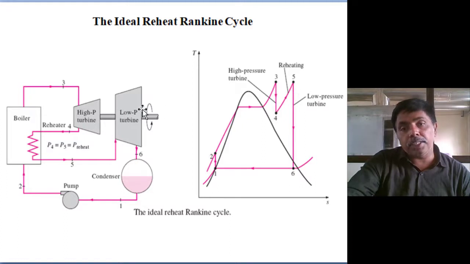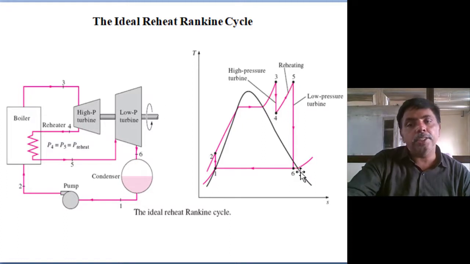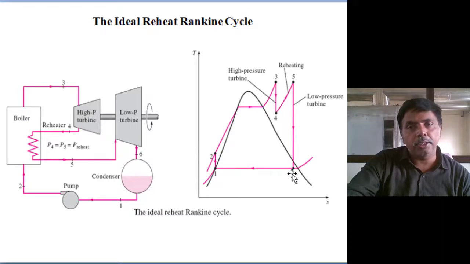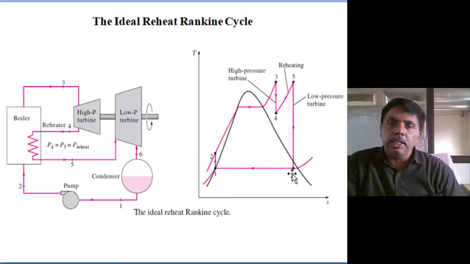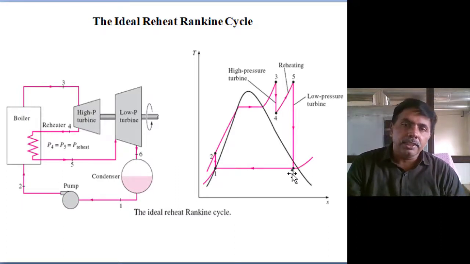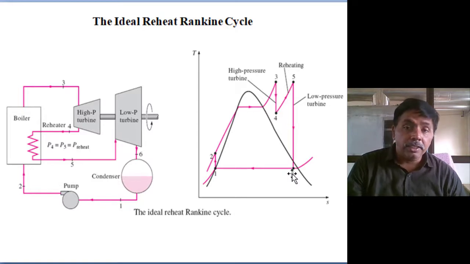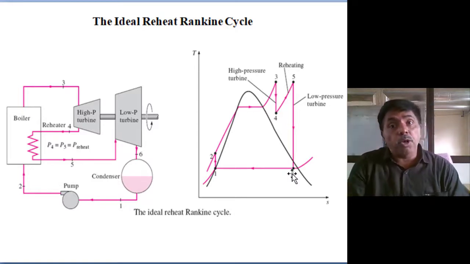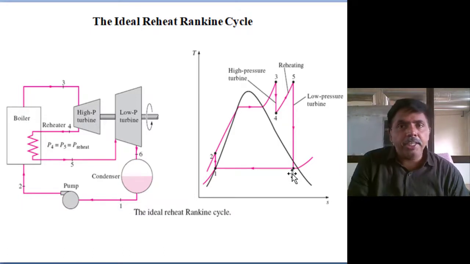Then we are expanding in the low pressure turbine to condenser pressure. You see, the last stages of the turbine are not facing wet steam, so turbine life is increasing. The turbine is not facing so much pressure. On the last stages of expansion, it is easy to expand, and we are gaining the advantage of raising the pressure of the boiler by the introduction of reheating.